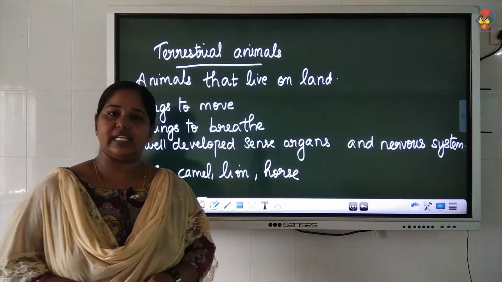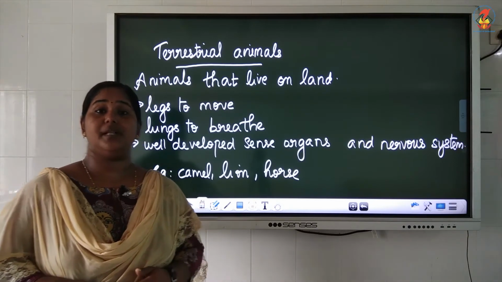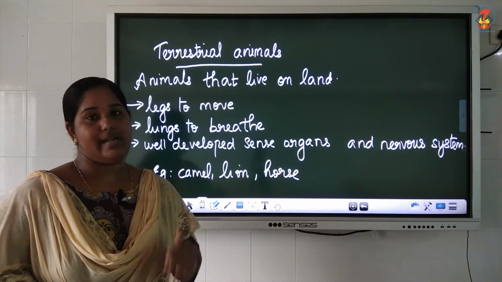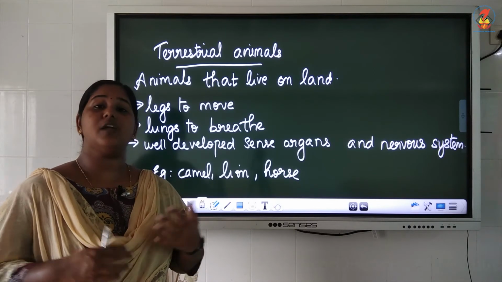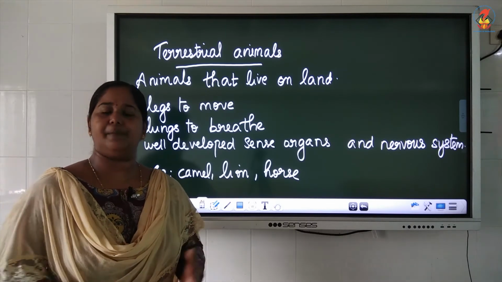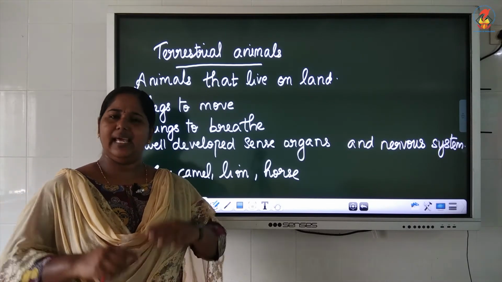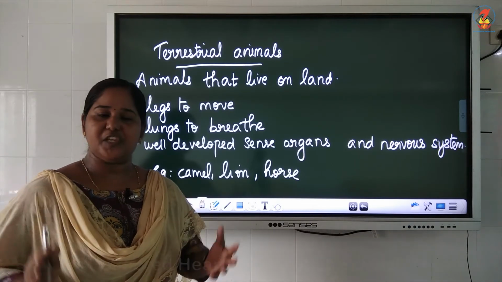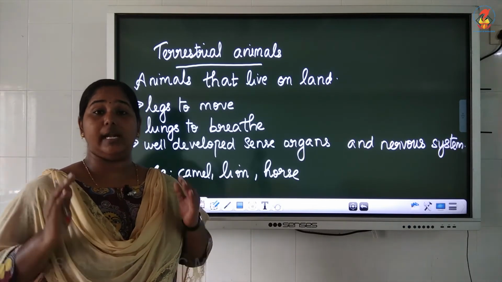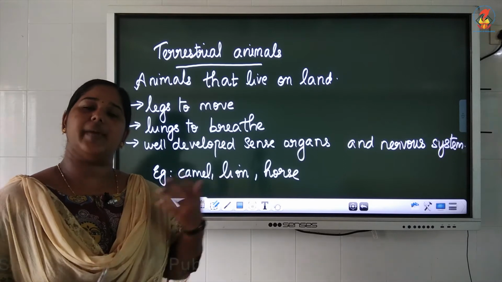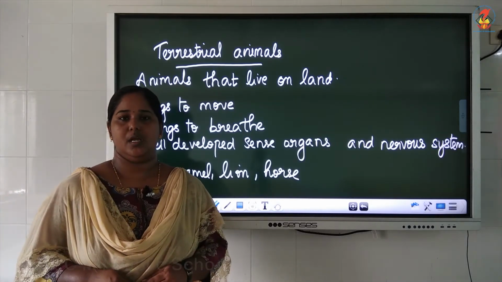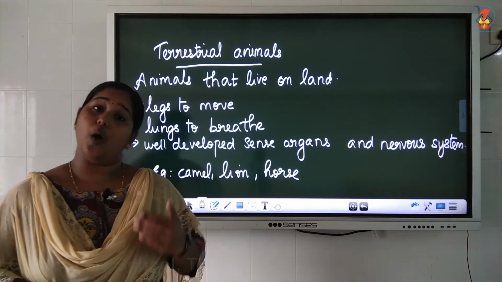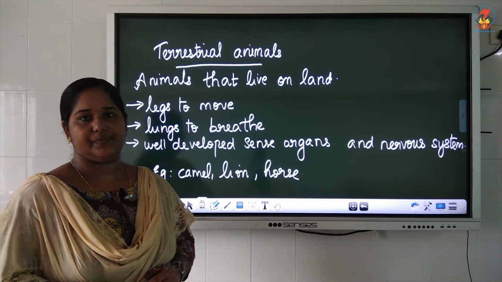First we have terrestrial animals. Terrestrial animals are animals which live on land. On land means land is not alike everywhere. We have different types of land. But there are some characteristics or some features of terrestrial animals which are in common. And there are some exceptions also. So first we can learn about the common features of terrestrial animals.